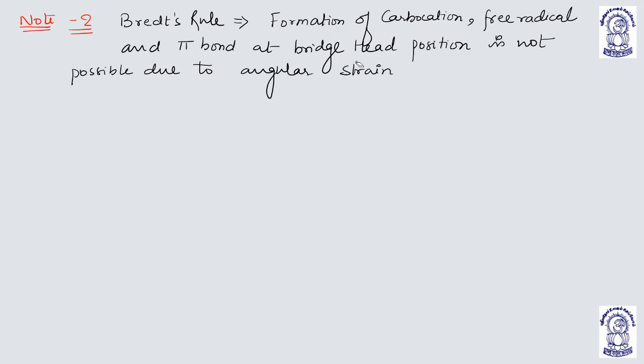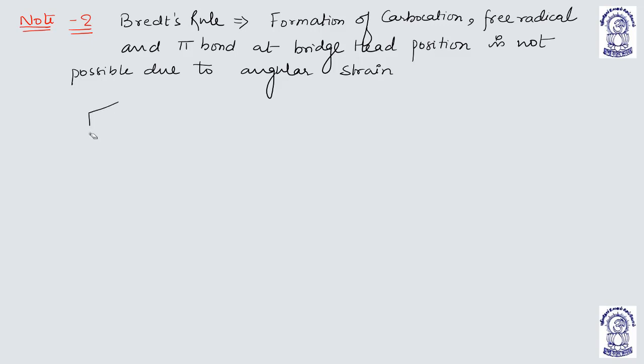That means the formation of pi bond at the bridgehead position, formation of free radical at the bridgehead position, and formation of carbocation at the bridgehead position are not possible due to the strain at a particular angle of the bridgehead.